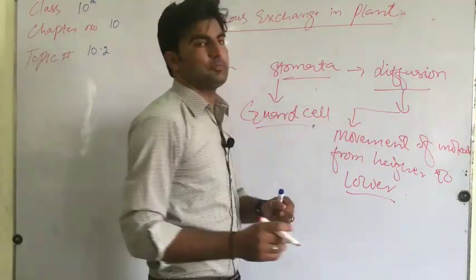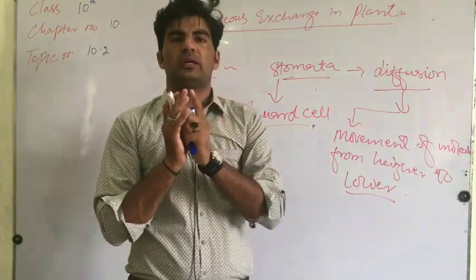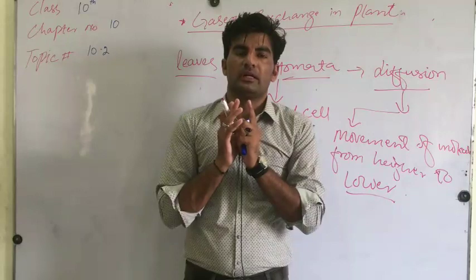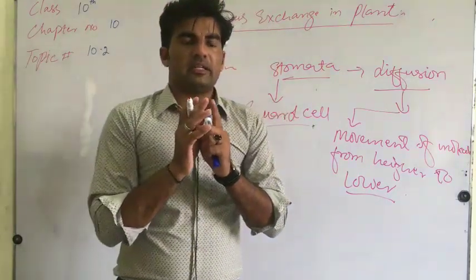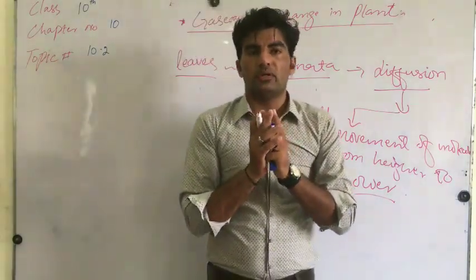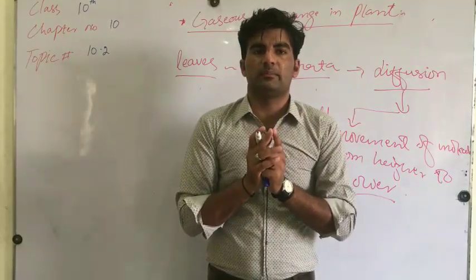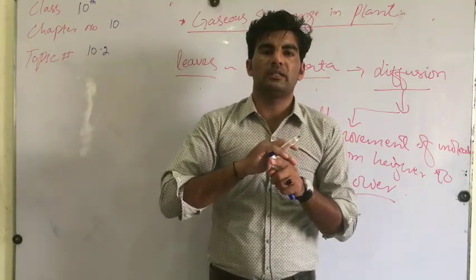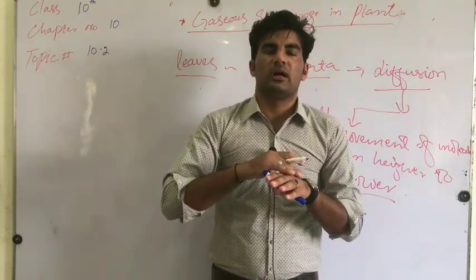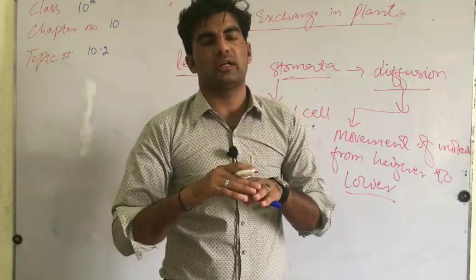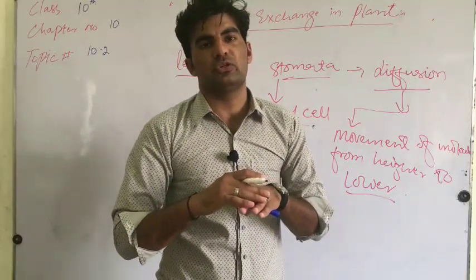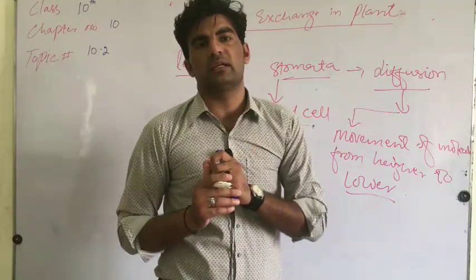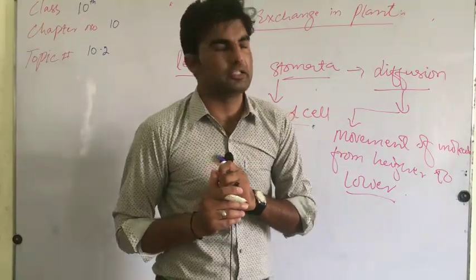Guard cells are responsible for the opening and closing of the stomata. They protect the plant from transpiration when there is less water present inside the plant body. Then these guard cells become closed. Upon the leaf there is also a wax-like sheet on top, which is known as the cuticle. The function of these two things, guard cell and cuticle, is to prevent the plant from transpiration.